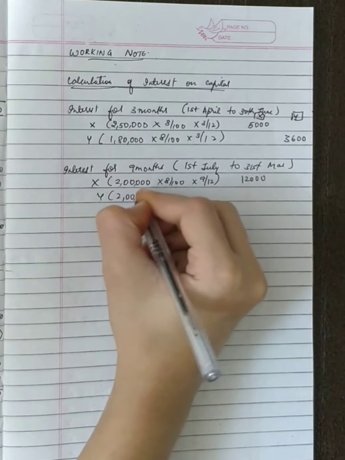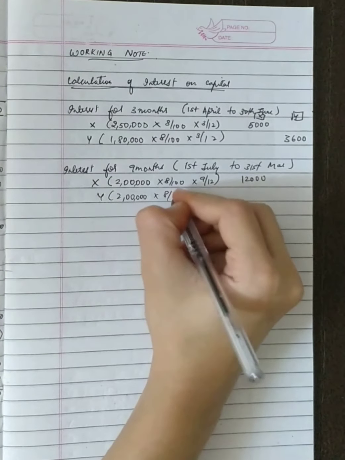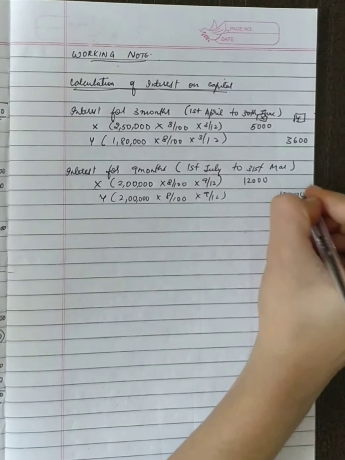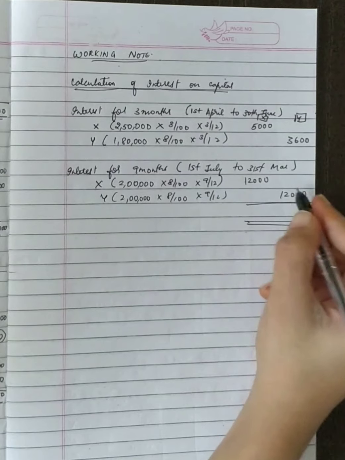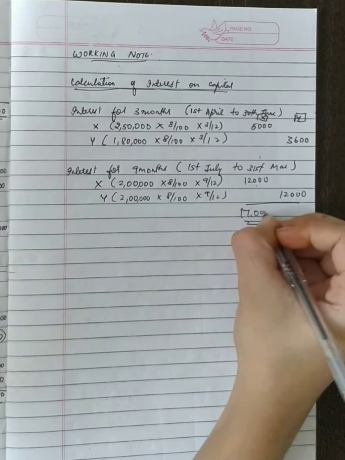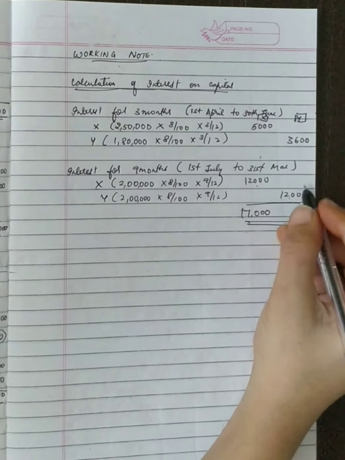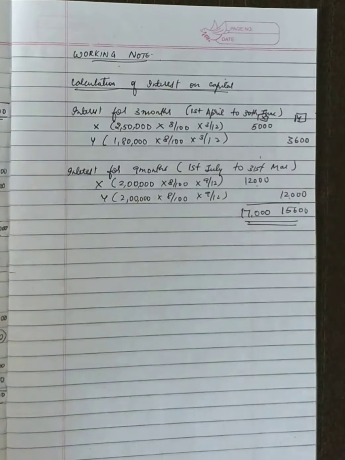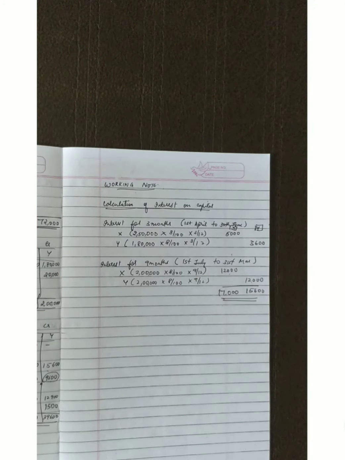For Y, 2 lakh into 8 by 100 into 9 by 12, that is 12,000. So what's the total for both X and Y? X it is 12,000 plus 5,000, 17,000. Y it is 12,000 plus 3,600, that is 15,600.